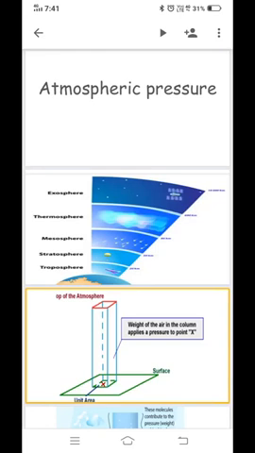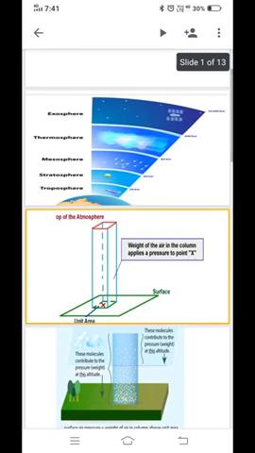Hello students, today we are going to learn about atmospheric pressure. Before that, let us understand what is the meaning of atmosphere. The earth is surrounded by air up to a height of about 300 km from its surface. This envelope of air around the earth is called atmosphere.